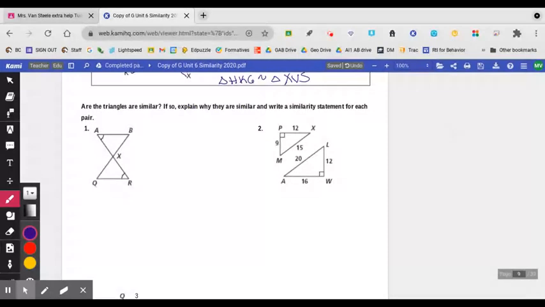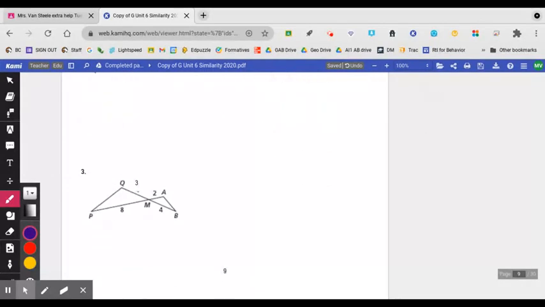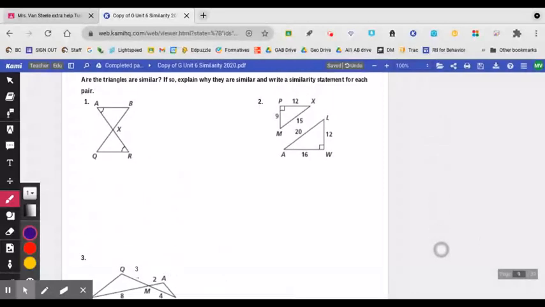Now, are the triangles similar? If so, explain why they are similar and write a similarity statement. I want you to pause and try these 3 and then come back.